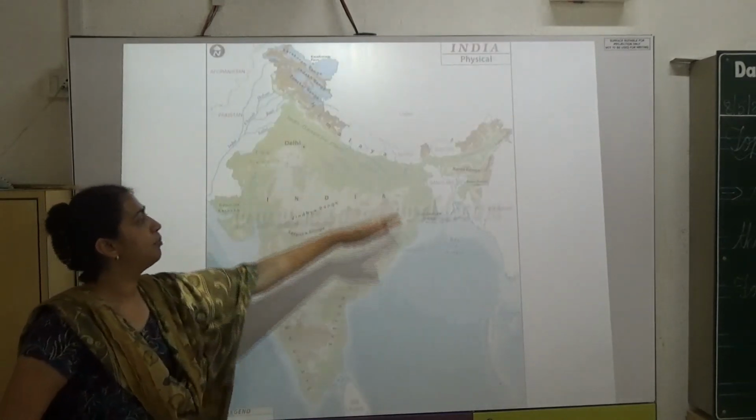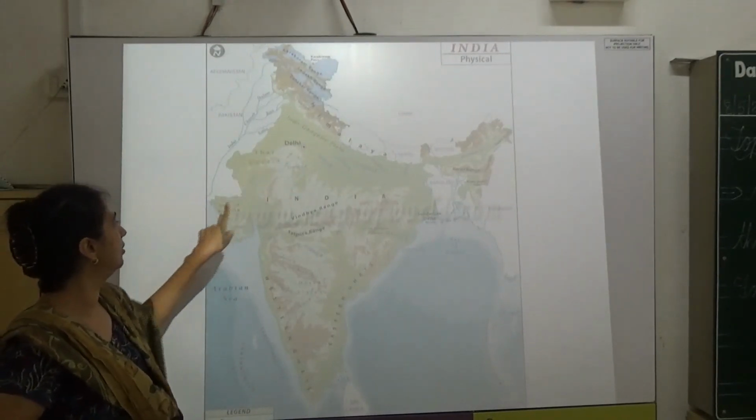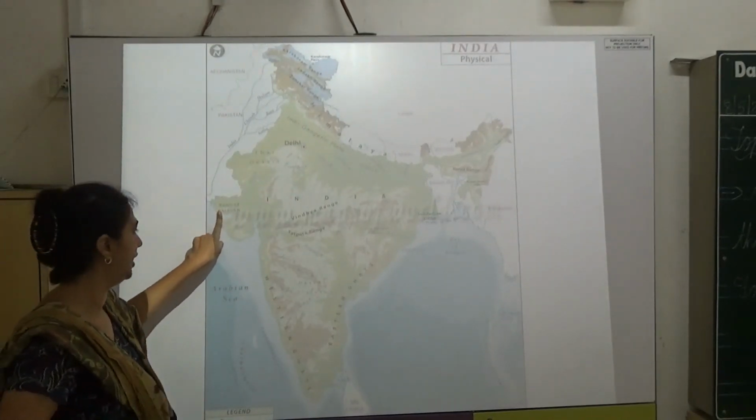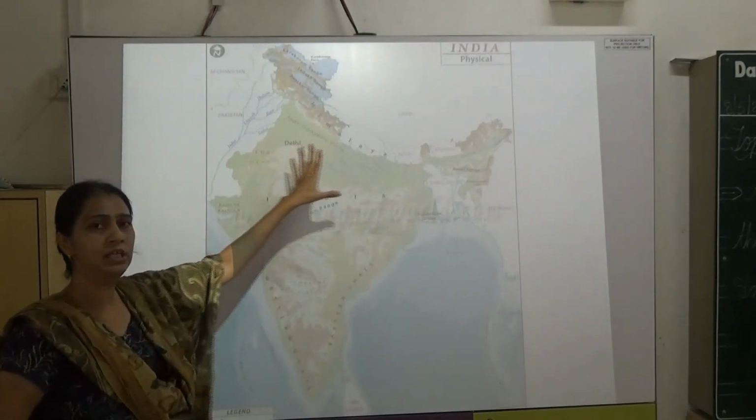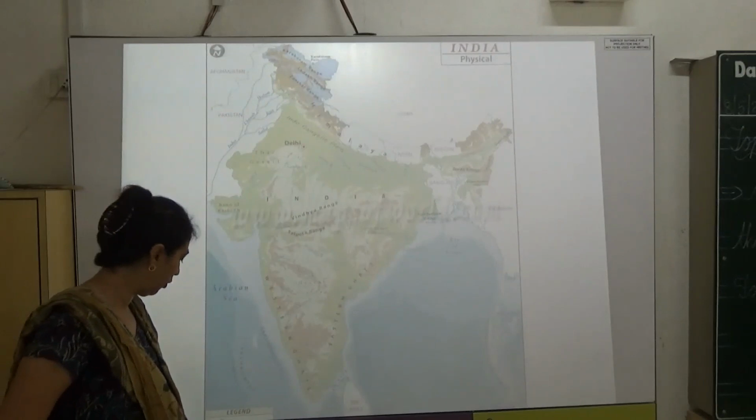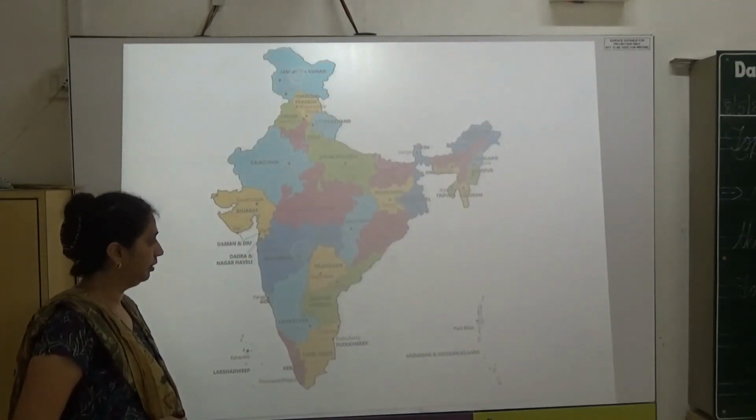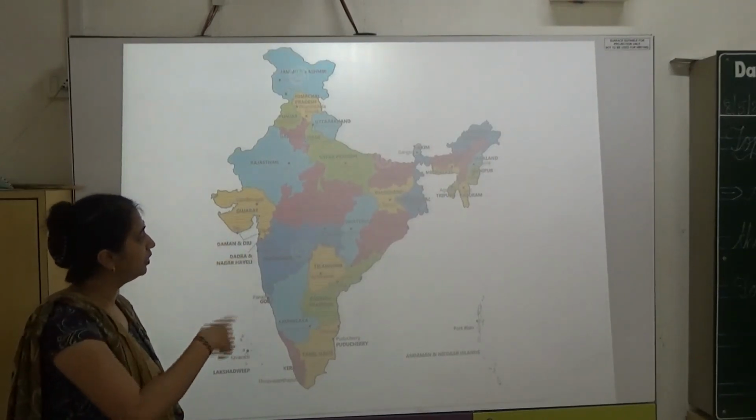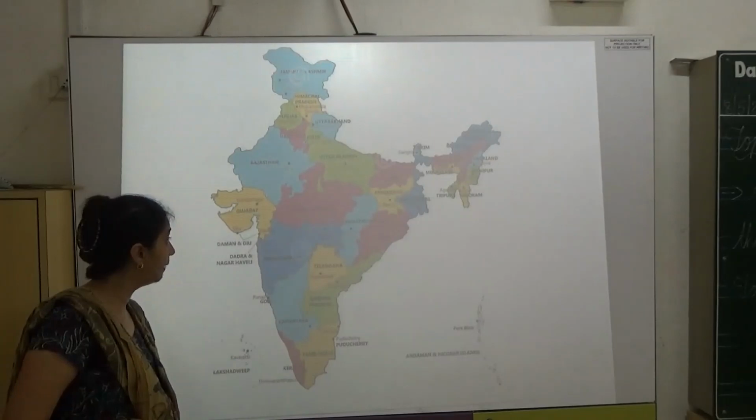This is the physical map of India where you can see this is the Thar desert, Rann of Kutch, that is the desert area. The rest of India is also divided, as India also has different land forms. We will see which area has what. This is also the map of India with different districts and states and capitals of them.